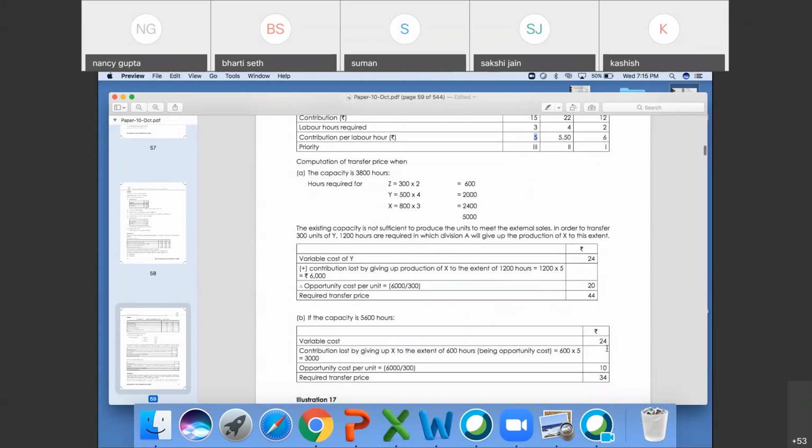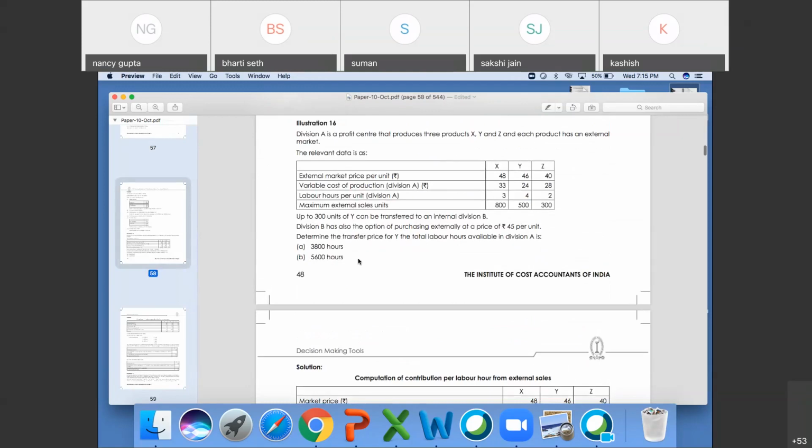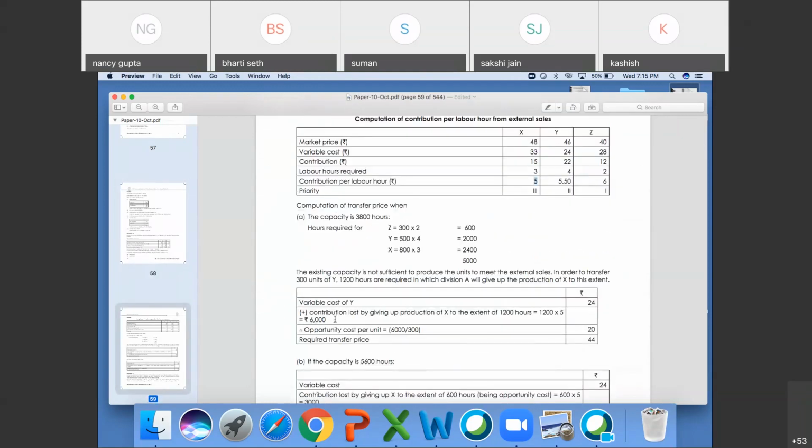Okay. In the second condition, how did 6000 come? 1200 into 5, that will be 6000. How did 1200 come? 5000 minus 3800, that is 1200, into 5 of X. Okay.